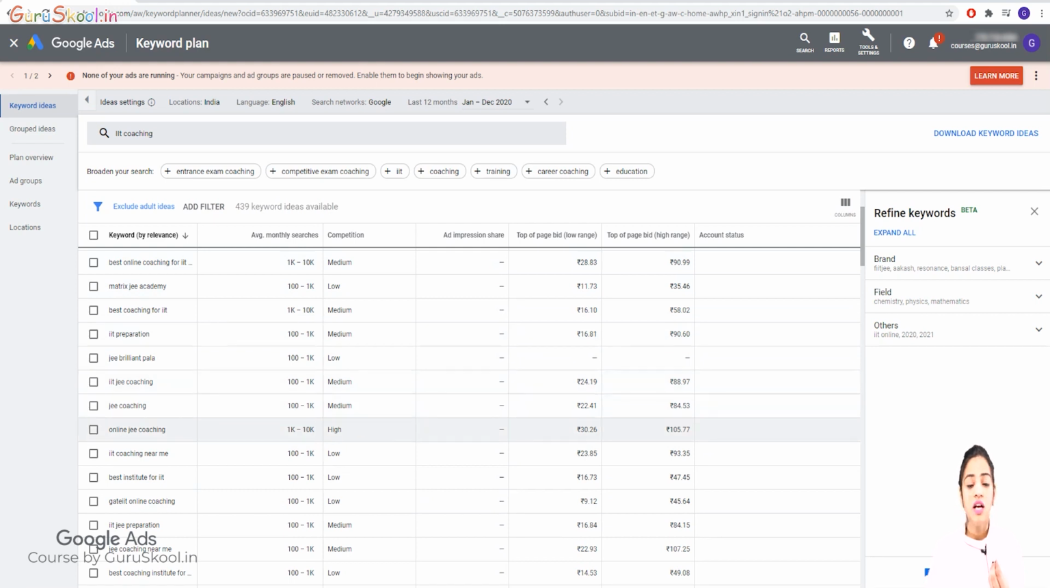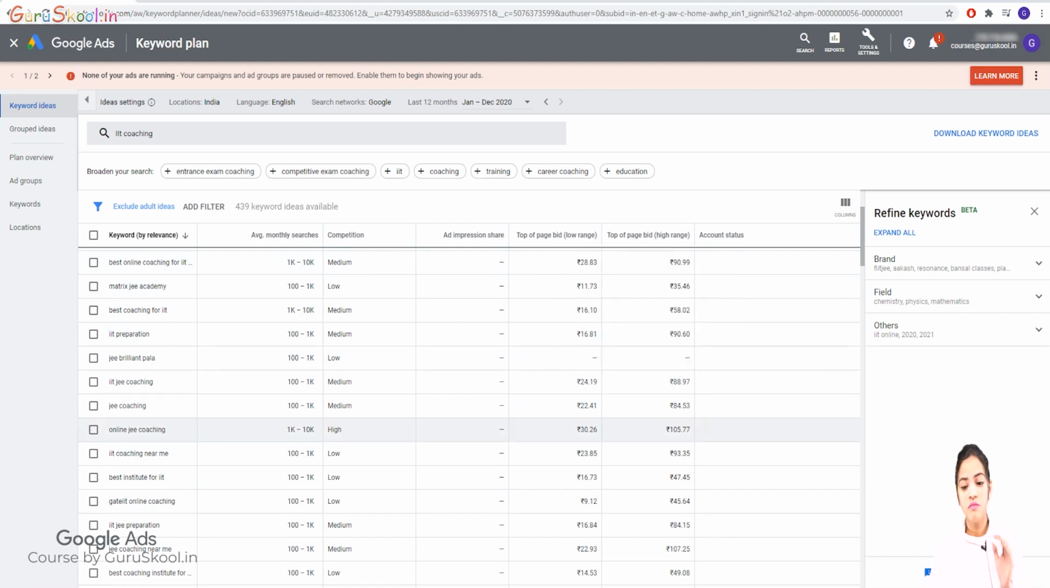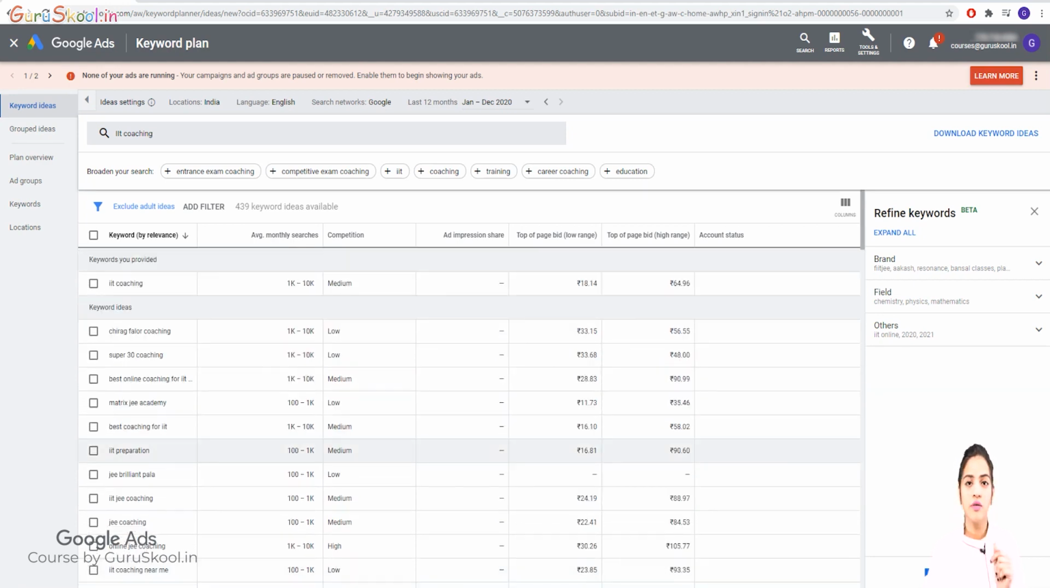Online IIT coaching starts at 30 and goes up to 105. Just look at this, what is the bid for it? It's the top of page bid, in the high range, right? So make sure whatever you do, you do it with knowledge, and you have to be prepared very well. You cannot say, okay, today I'm creating a 2000 rupee budget and the next day I'm doing it with 200. It won't work out for you.